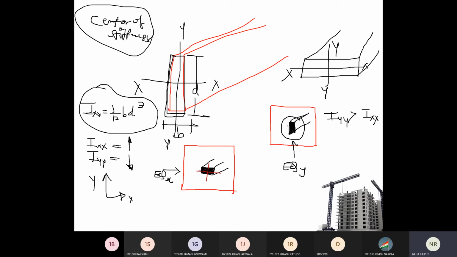Right? And here this direction will be the stronger direction. So if it is EQY, then place your shear wall like this. What does this "like this" mean? What is this for the shear wall? This is the thickness of shear wall.